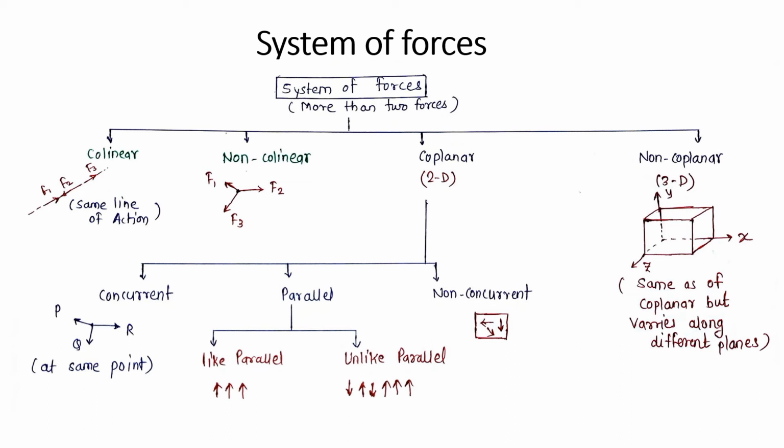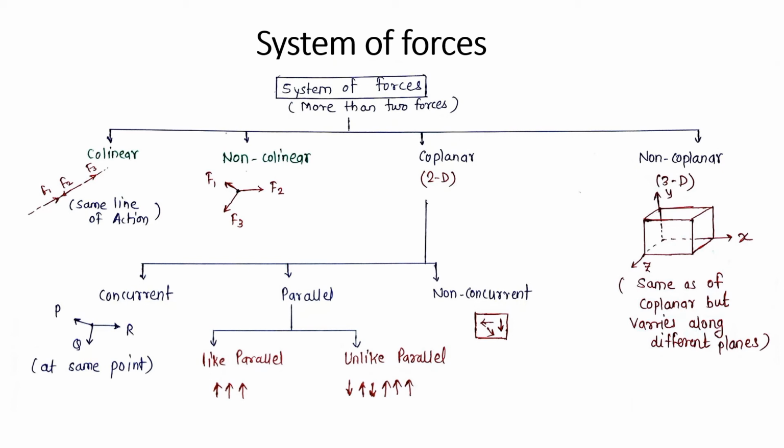Now second, non-collinear forces, F1, F2, F3. These forces are non-collinear, meaning the lines of action of the forces are different. F1 is moving towards the right, F2 is upward, F3 is downward. So we can't say the lines of action of these forces are in the same line. So this force system is always defined as non-collinear forces.